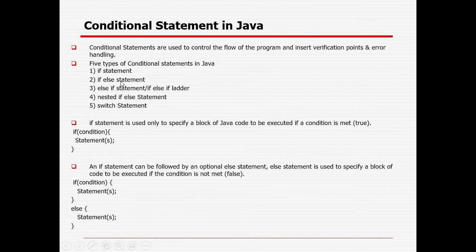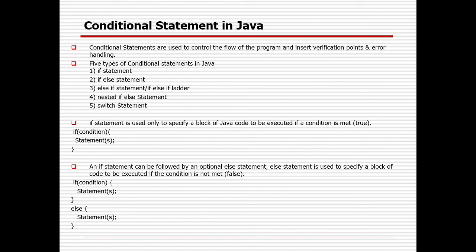These are the 5 types of control statements available in Java: if statement, if else statement, else if ladder, nested if else, meaning an if else within an if else statement, and the switch statement. These are the 5 conditional statements. So in case the interviewer asks you a question like what is a loop and what is a conditional statement, you can definitely let them know.